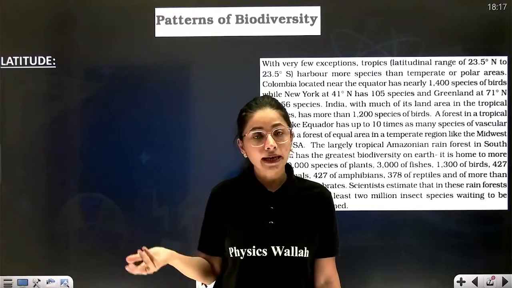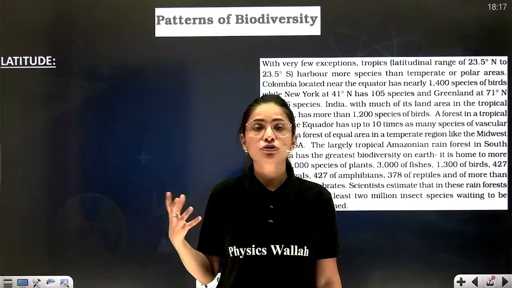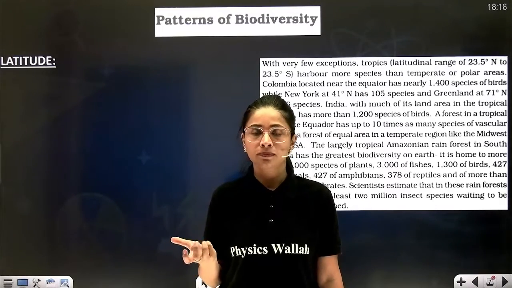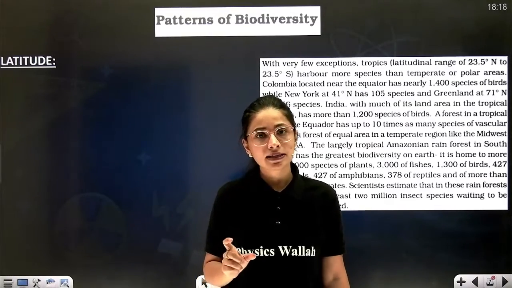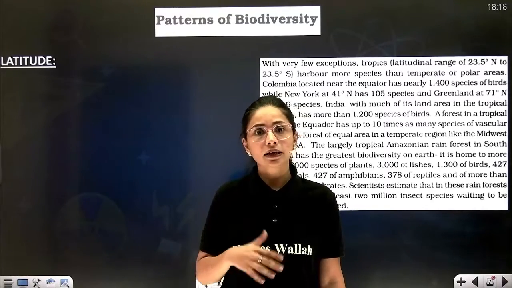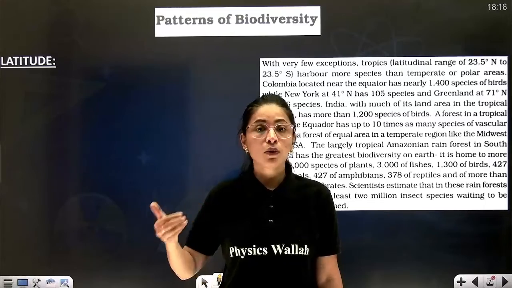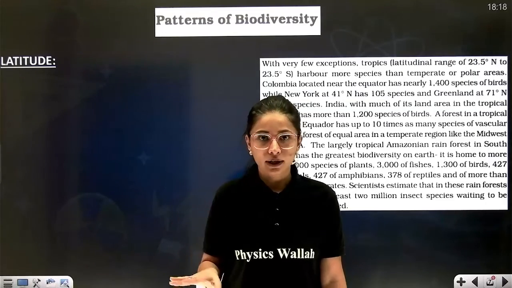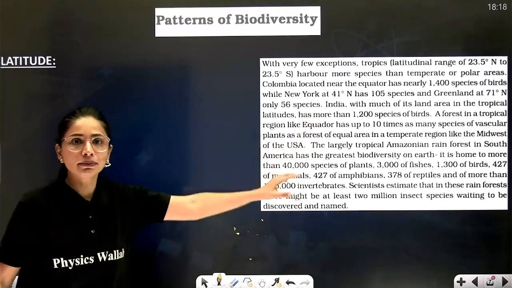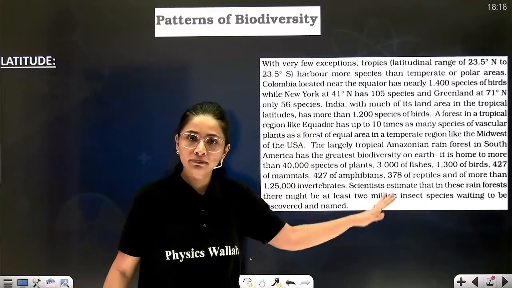Precipitation is mainly in the form of snow, so it is not suitable for different species to flourish. One example is given in your NCERT which is related to birds. It is said that lesser the latitude, more the birds will flourish.